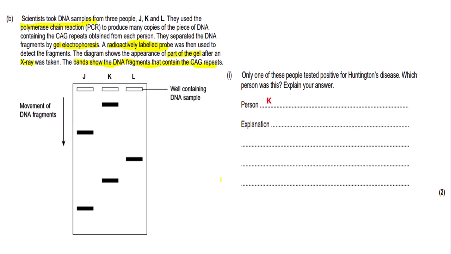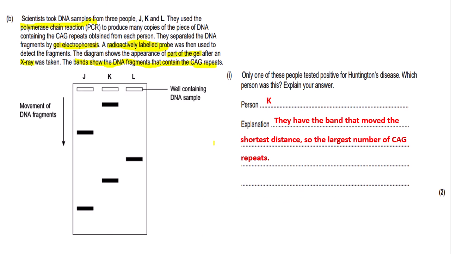So we can say that K is the person that tested positive, because K has a band with the largest size of fragments, as the band is near the top. This suggests that the CAG repeats is larger. So the fragment will be larger and therefore not move as long a distance as the other bands. My explanation is that they have the band that moved the shortest distance, so the largest number of CAG repeats. So obviously they will test positive for the disease, as the more CAG repeats you have, the more likely you are to have Huntington's disease.